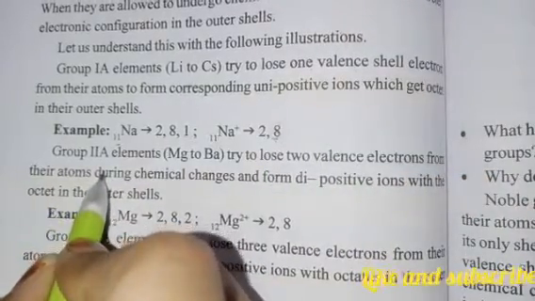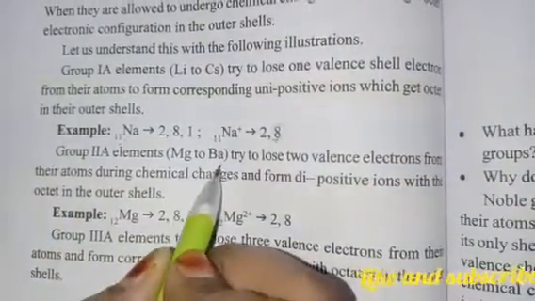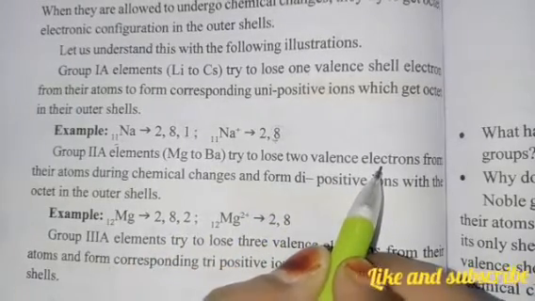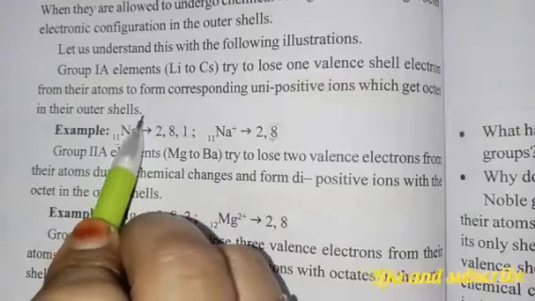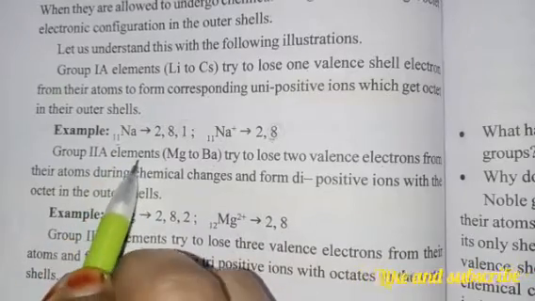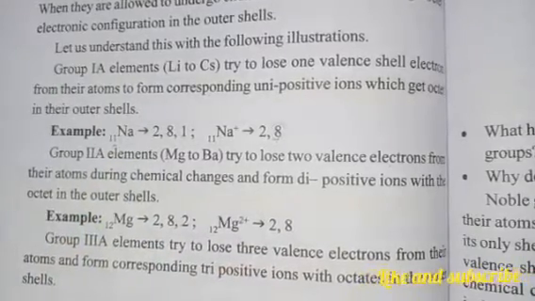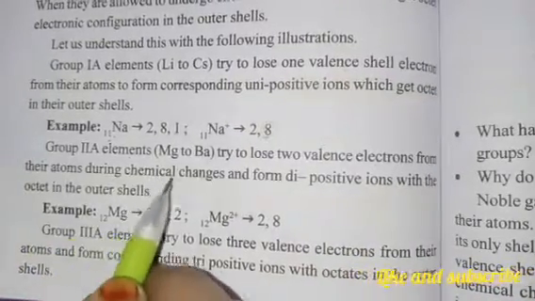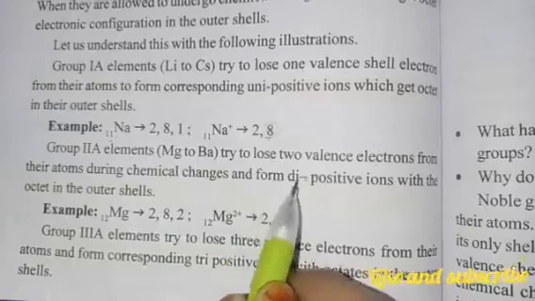Group 2A elements, that is magnesium to barium, try to lose 2 valence electrons from their atoms during chemical changes and form dipositive ions. One electron is lost in group 1A elements, and 2 electrons from the second group elements.